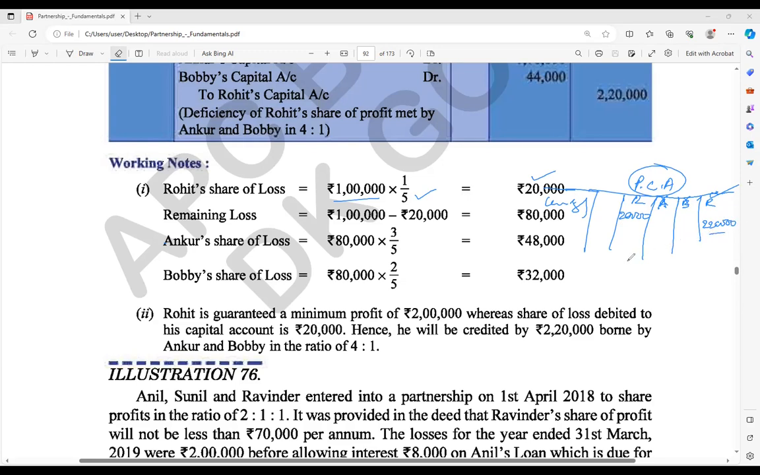20,000, then only the profit will become 2 lakh rupees. Got the point? Yes, sir. You understood this concept? Yes, sir.